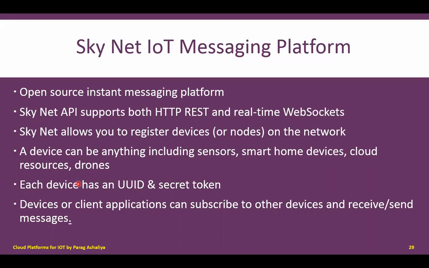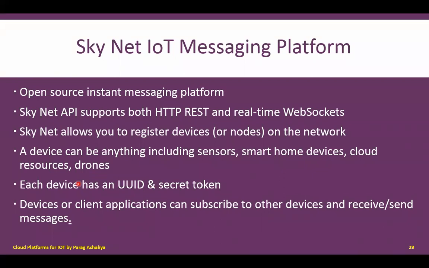That's why a device or client application can subscribe to other devices, so that they can start listening to whatever contents they are broadcasting. Those contents will be received by all the subscribed devices, and these devices are responsible for sending and receiving various messages in the network of the IoT application.